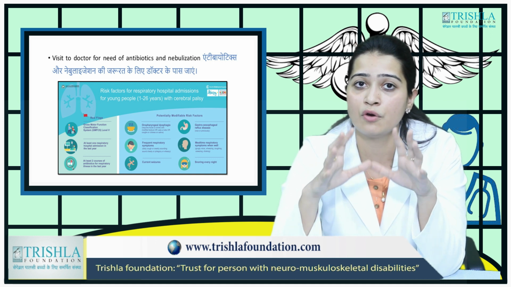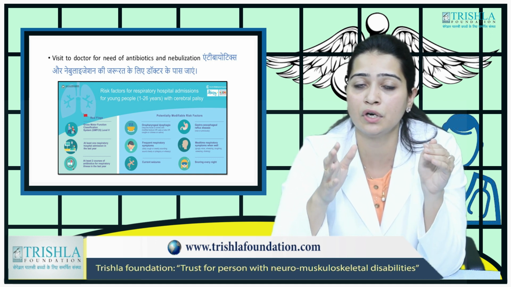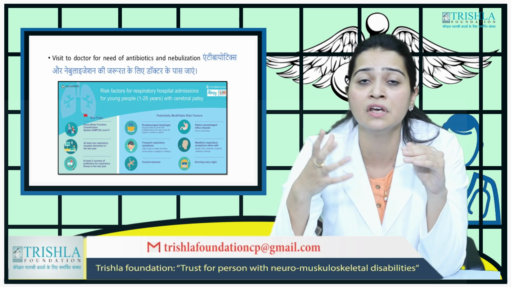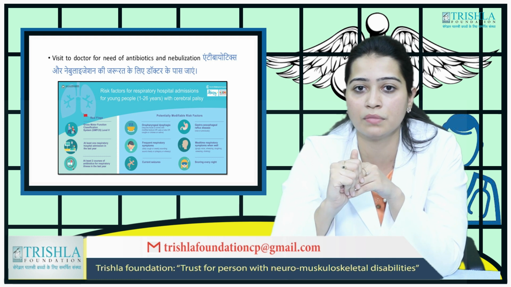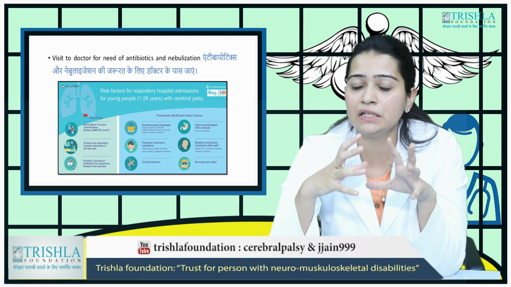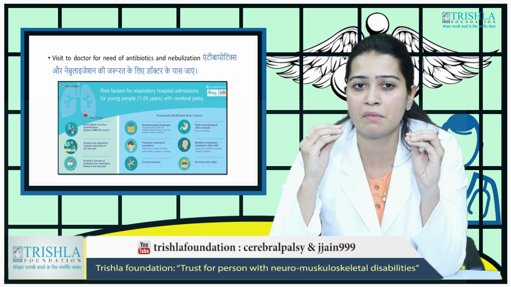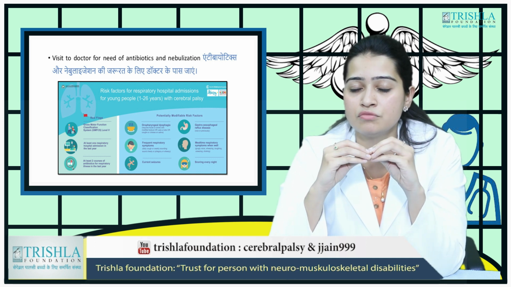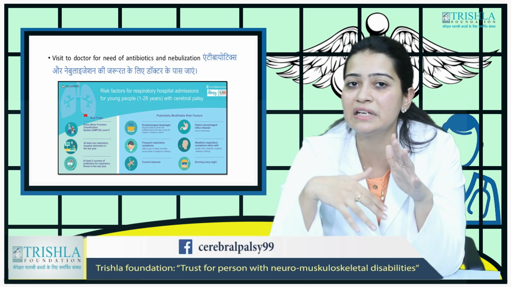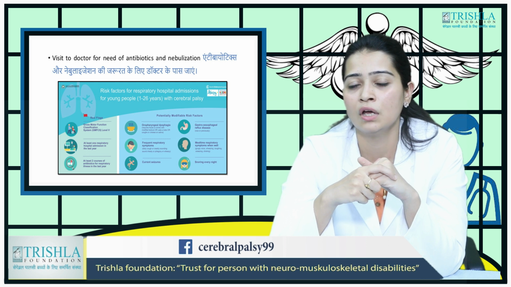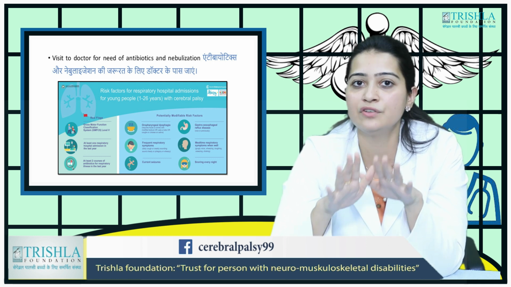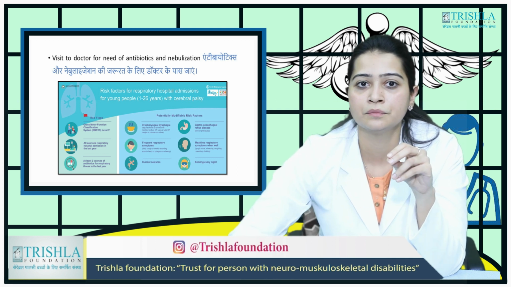Then seizures: how to control seizures, because whenever you are not controlling them and the secretions go to the lung, that is called aspiration, and that leads to increased respiratory problems. Then, when the GMFCS score is too low, the child is predisposed to recurrent respiratory tract infections. So one must take into account that he is predisposed to it and get treatment whenever required.